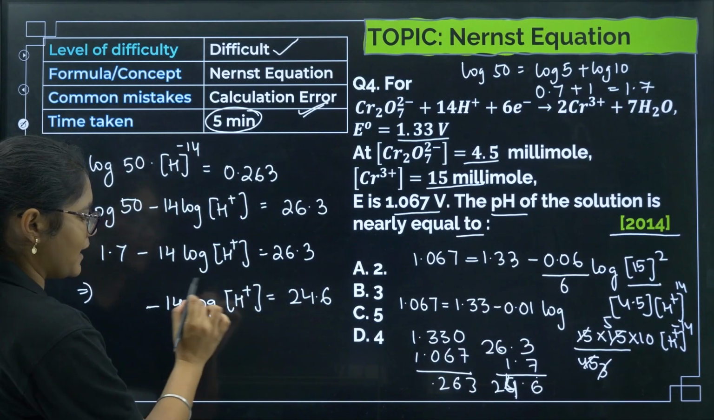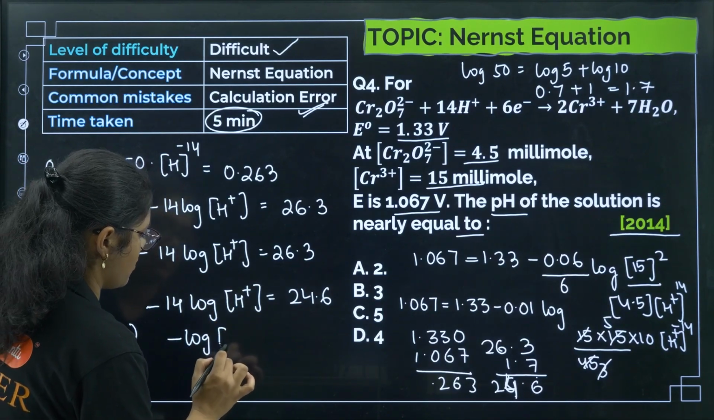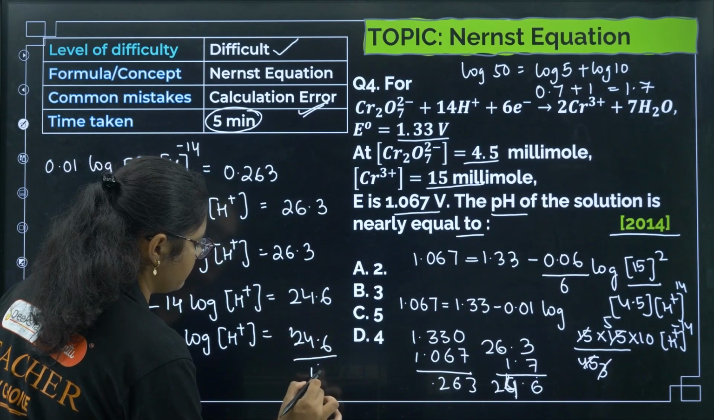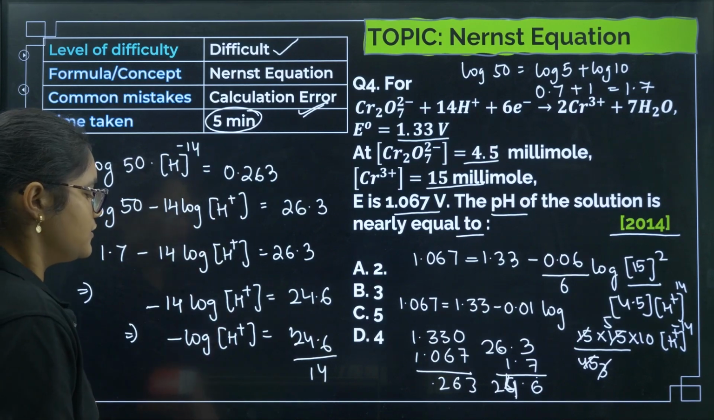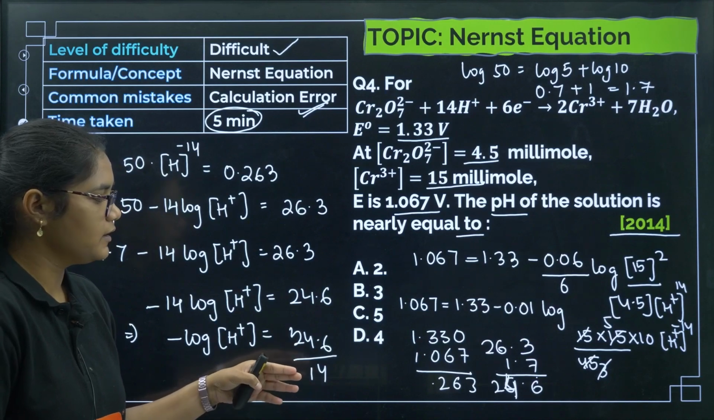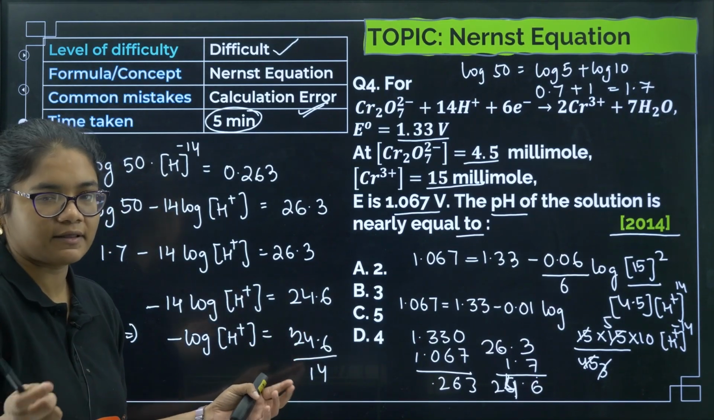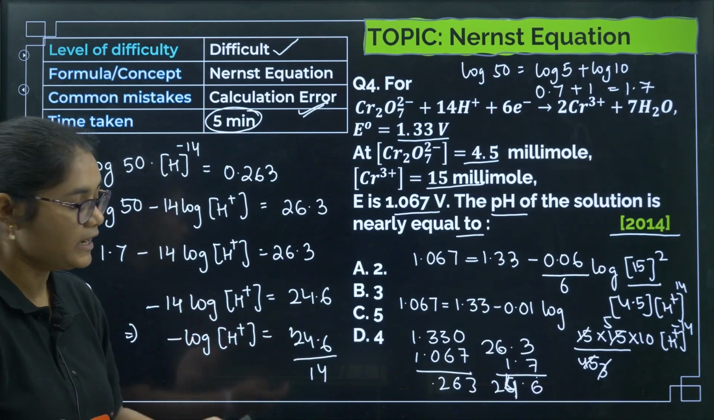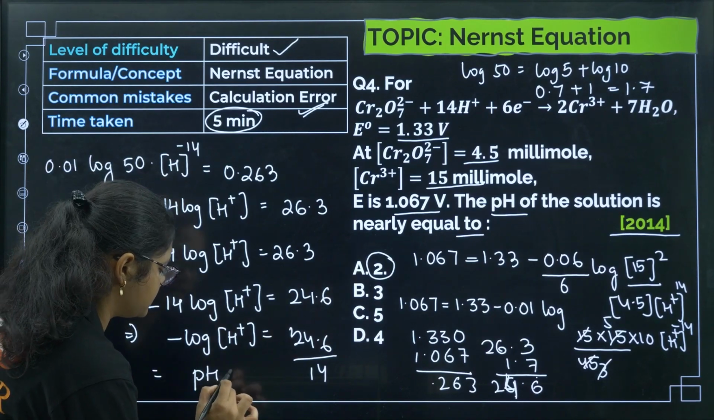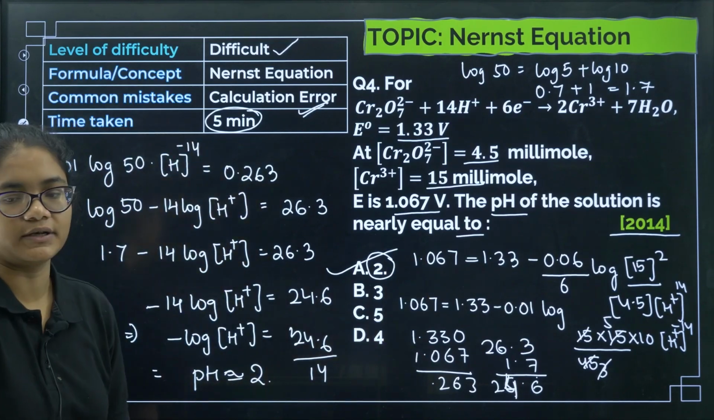Now if you know, minus log of H plus is nothing but pH, so I'll divide this 14 this side. So minus log of H plus is equal to 24.6 by 14. Right? So if you see now, 14 twos are 28, so this will be something less than 2, right? 14 ones are 14, so we get 1.7 something, 1.7, 1.8, which will be nearly equal to 2. So I can write here pH is nearly equal to 2. So the correct answer for this question will be option number A.